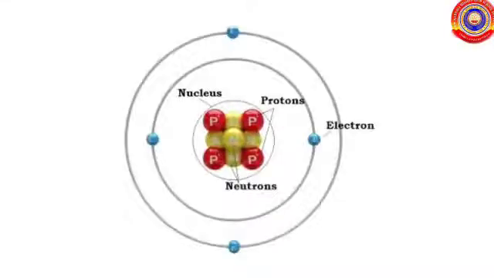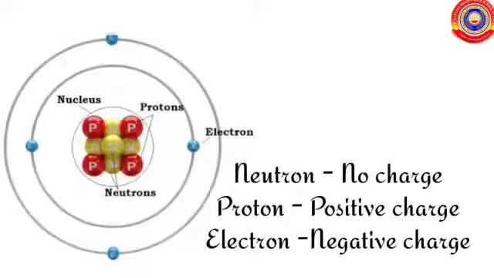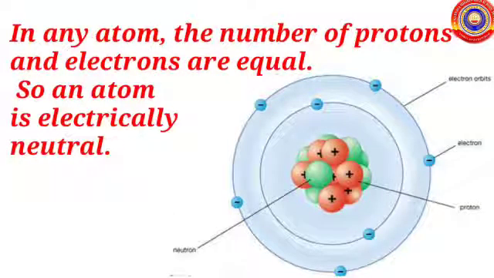Proton, neutron, and electron are the subatomic particles in an atom. Neutron does not possess any charge. Protons have positive charge and electrons have negative charge. In any atom, the number of protons and electrons are equal. So an atom is electrically neutral.